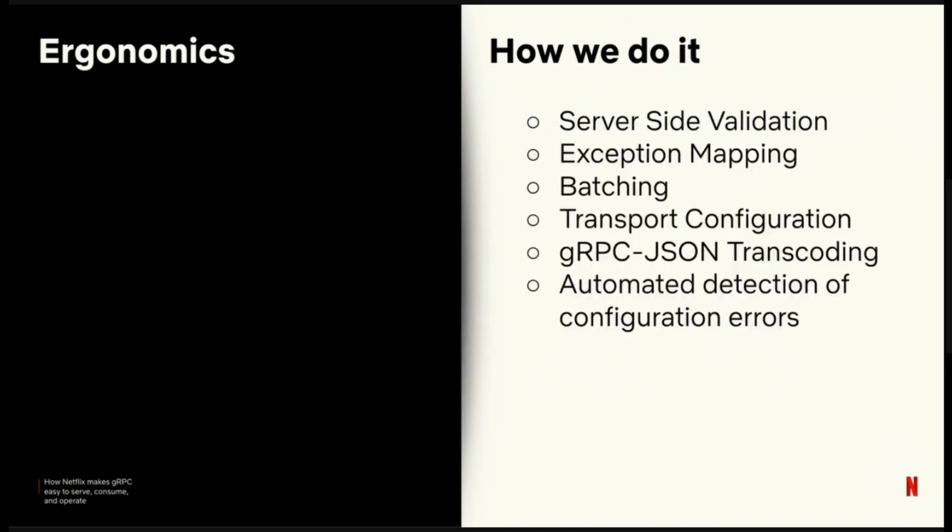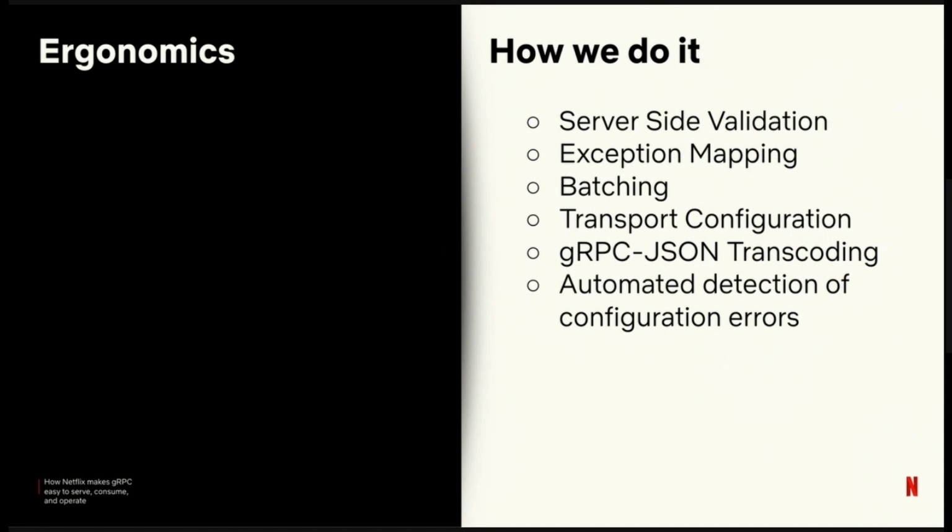There's way too many other ergonomic features to go into detail. We take Jakarta validators and map them over to bad request trailers. We catch exceptions thrown from the server and map them to detailed status codes instead of just getting an internal error. We provide batching at the client layer. We expose all of the Netty client and server tunables as dynamic configuration. Again, we can change your max allowed header size without impacting call flows. And we support the gRPC JSON transcoder from Envoy for clients who lack gRPC support.